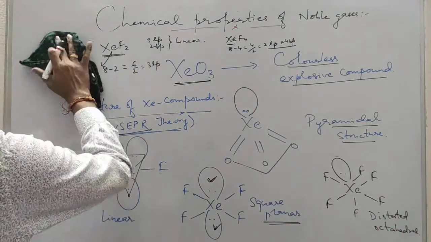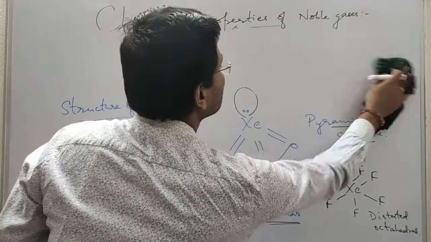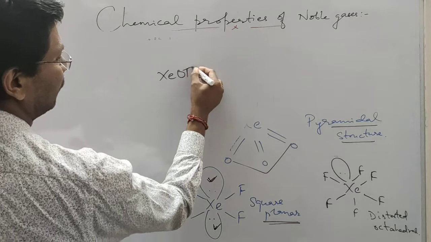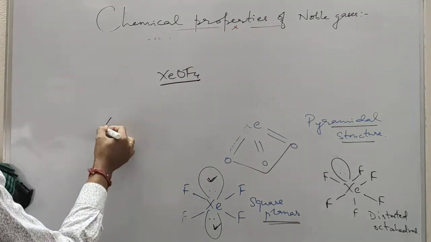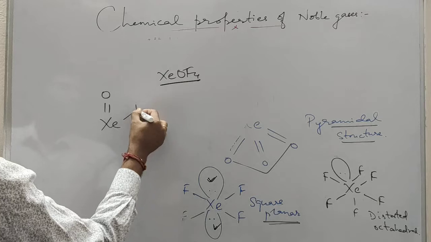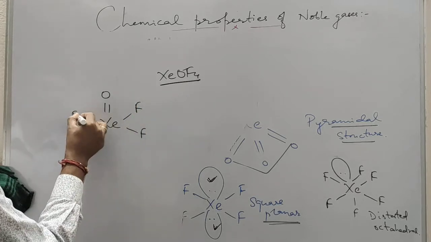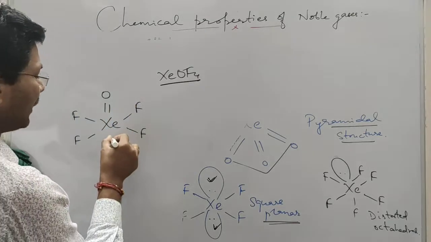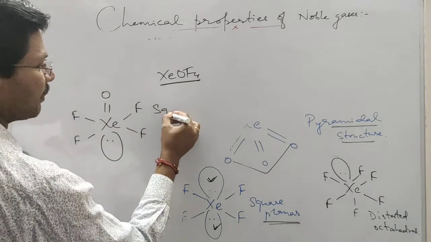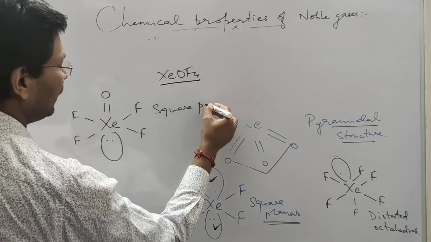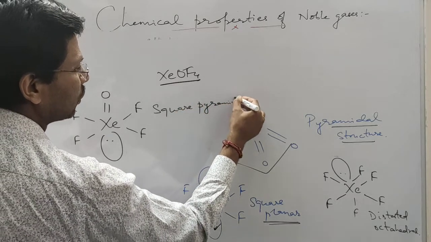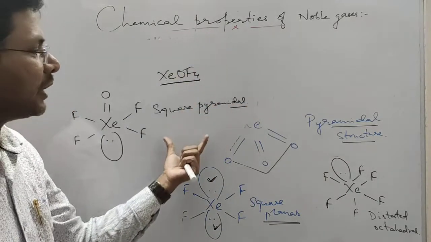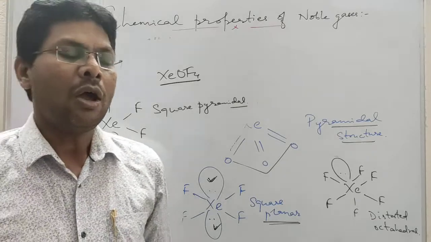Suppose we want to see the structure of XeOF4, then Xe double bond O, F, F, F, F. Xenon has formed 1, 2, 3, 4, 5, 6 bonds. It still has one lone pair. So the shape of the molecule is square pyramidal. Every year in IIT or any entrance exam, questions are asked on the structure of xenon compounds based on the VSEPR model.